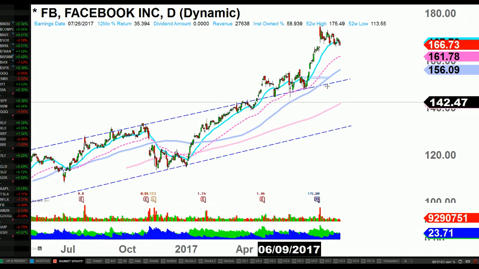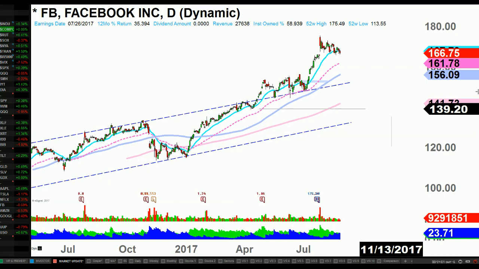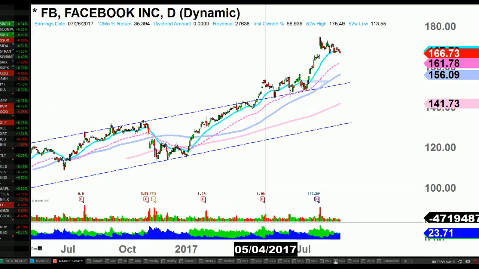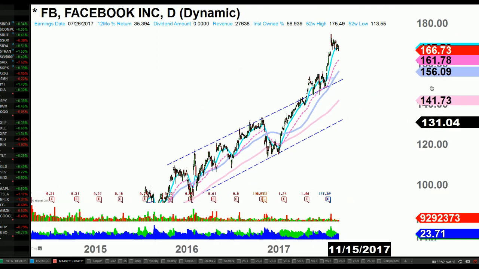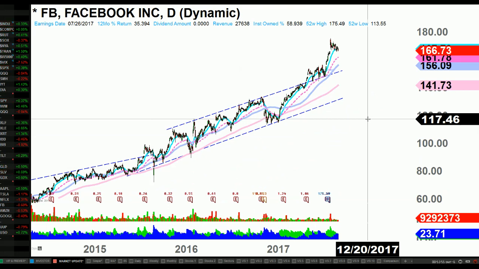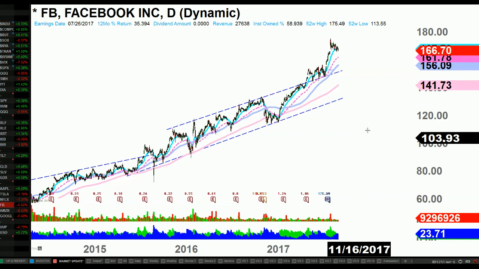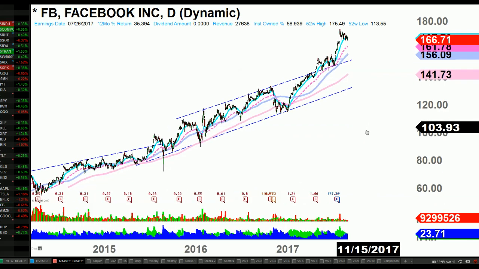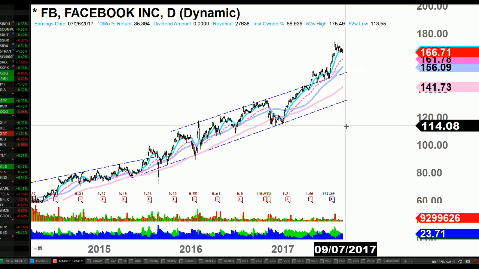Facebook is pulling back. It is extremely overbought on the monthly and weekly. That doesn't mean that Facebook is going to crash down. It just means that this is not the level I'm going to start going long for my time frame, right? It could very well continue higher. It's just that this is not the level that I want to start buying.